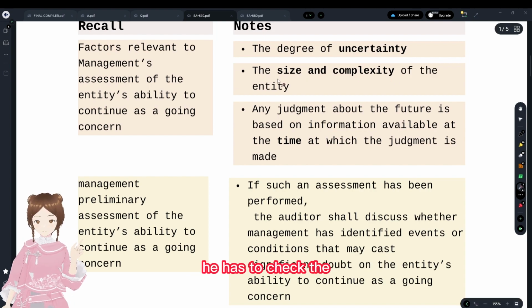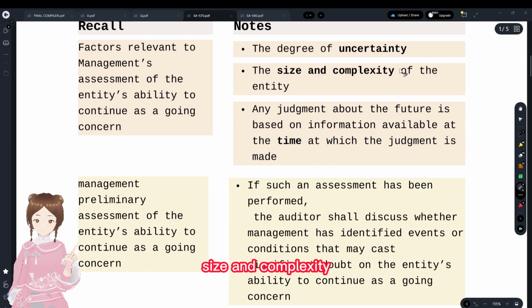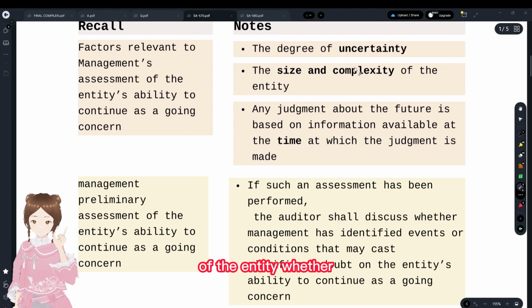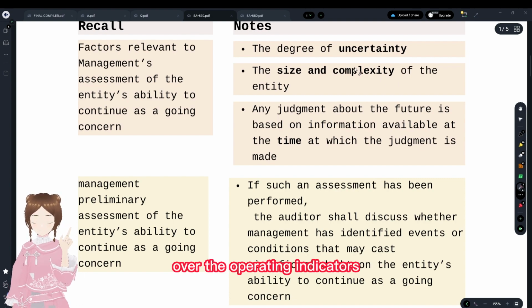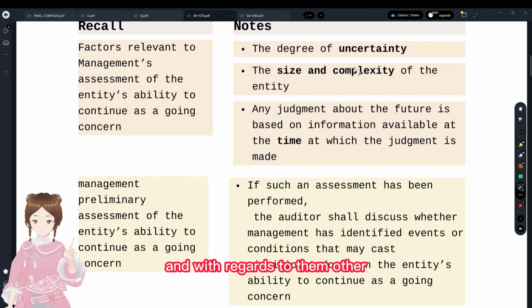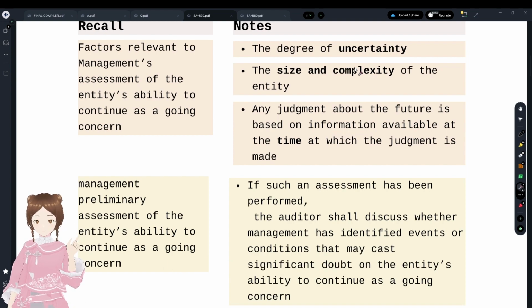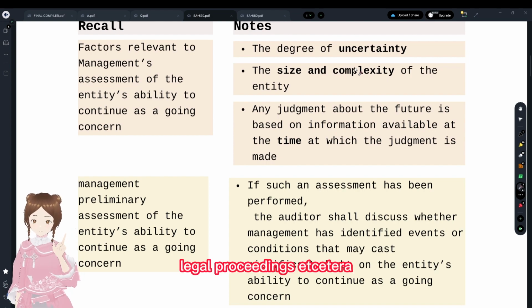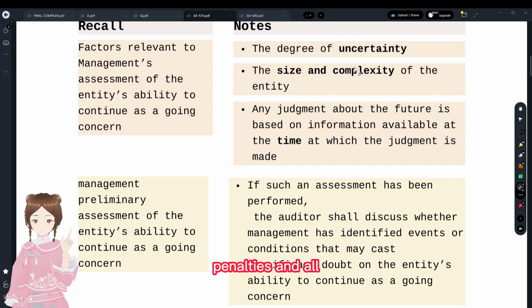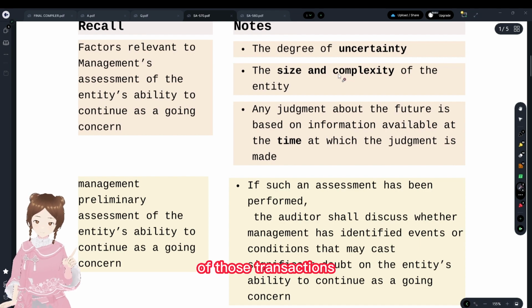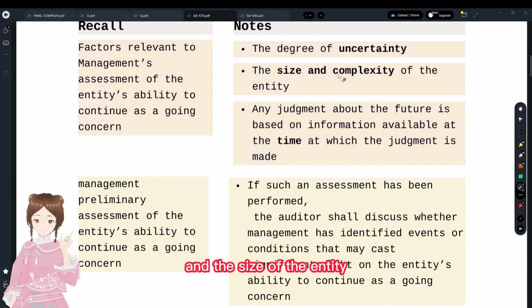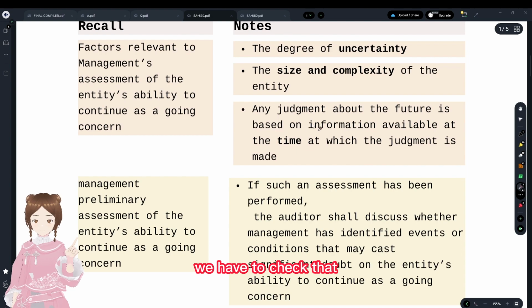He has to check the size and complexity of the entity, for the operating indicators like a successful competitor, and the other indicators like legal proceedings, penalties and all, with regards to the complexity of those transactions and the size of the entity.